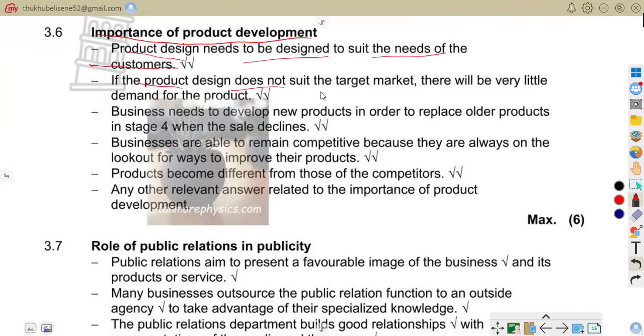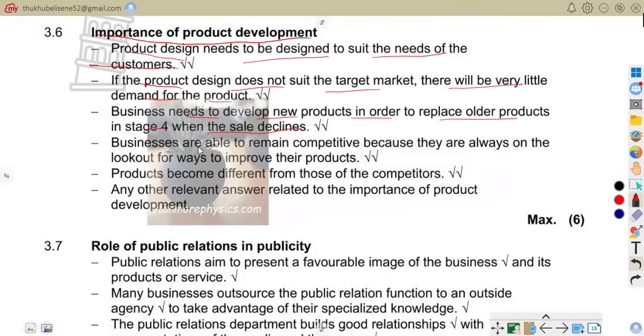If the product design does not suit the target market, there will be very little demand for the product. We are going to have low sales because demand is going to decline as well. Businesses need to develop new products in order to replace older products in stage 4 when sales decline. New products replace outdated ones.